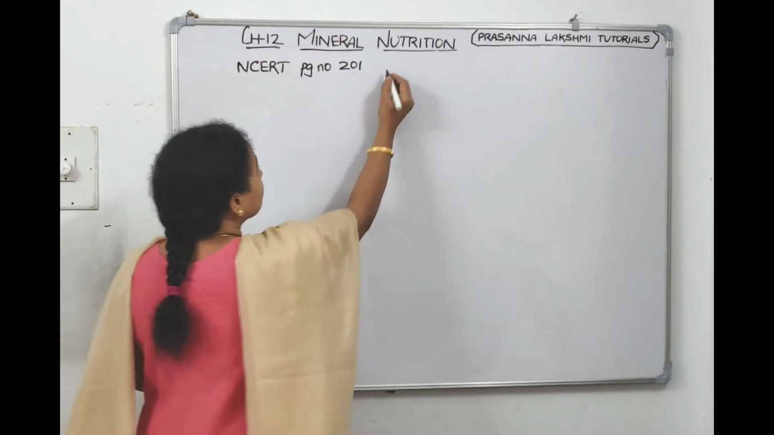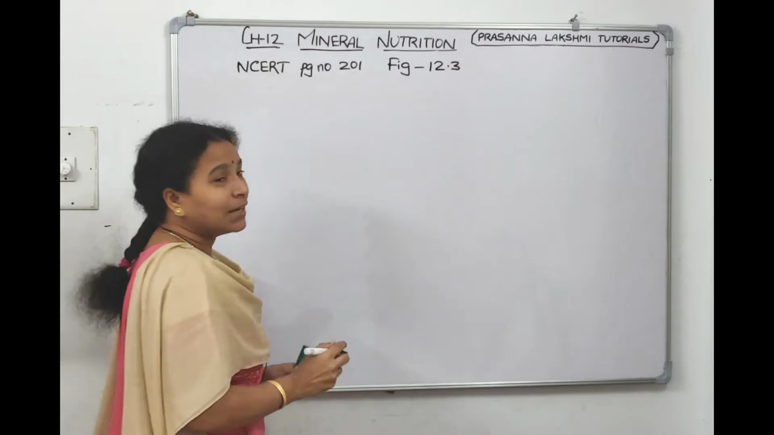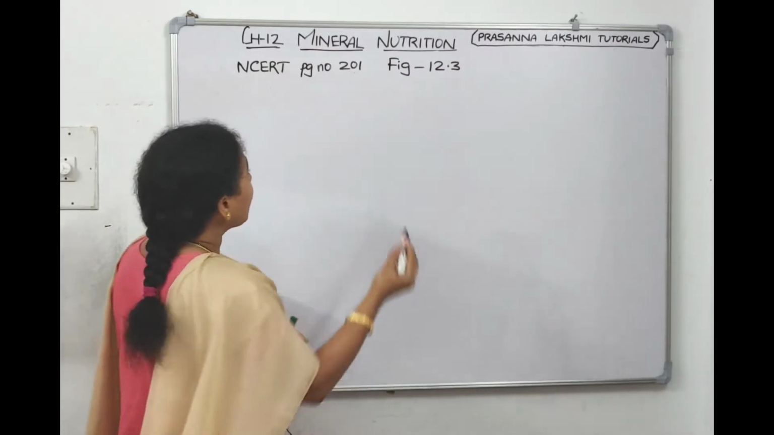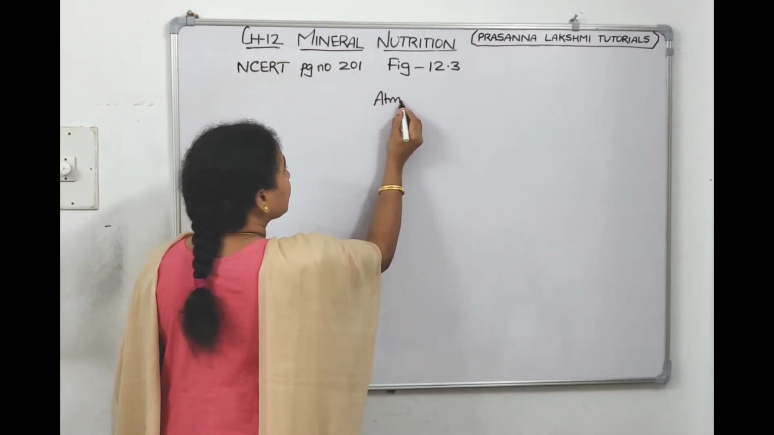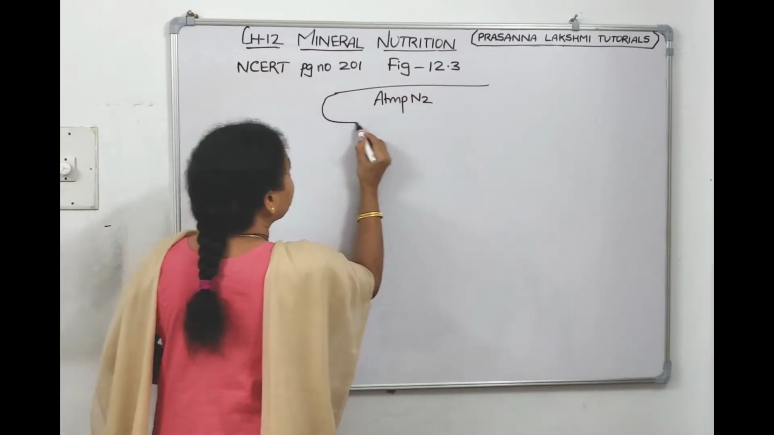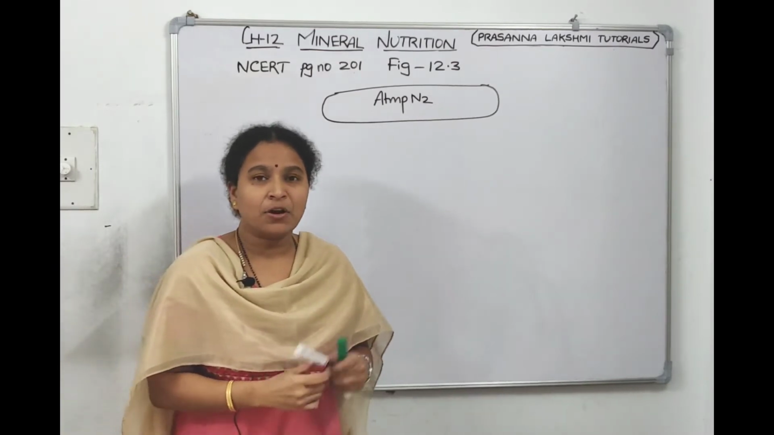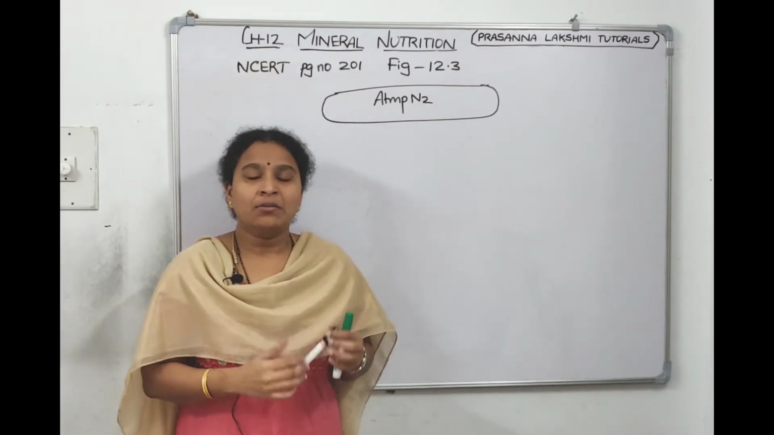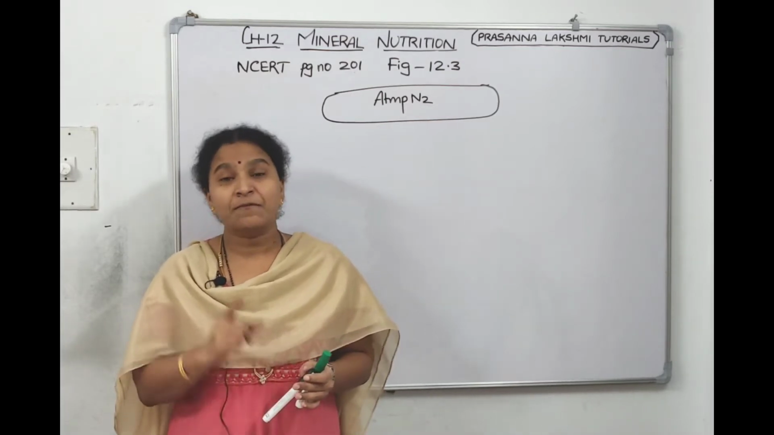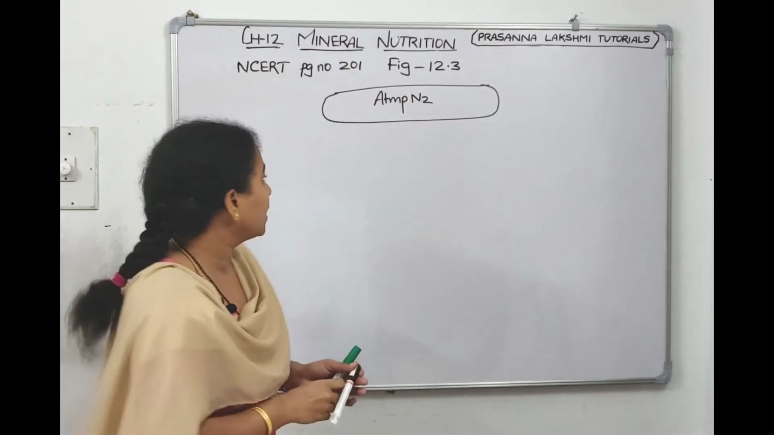It is in figure 12.3. They have given the diagrammatic representation of the nitrogen cycle. So in that, if you see, it starts with atmospheric nitrogen. Now, 78% of atmospheric nitrogen cannot be taken up by the plant directly because it is an inert gas. Now, that should be converted to ammonia, and that step is called nitrogen fixation. That is our first step in the nitrogen cycle. What is that? Nitrogen fixation, right?